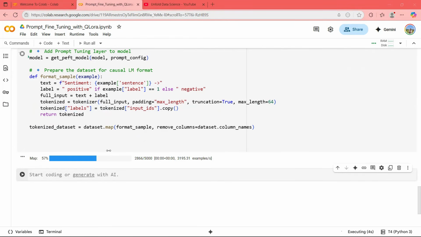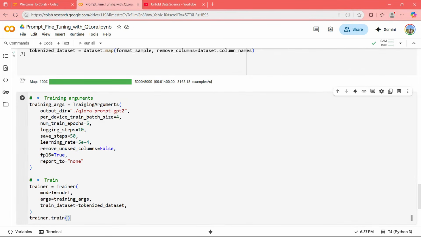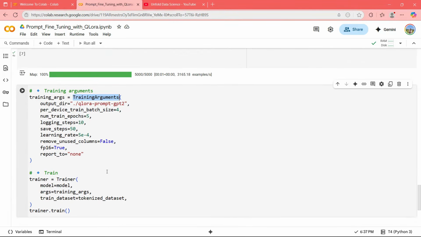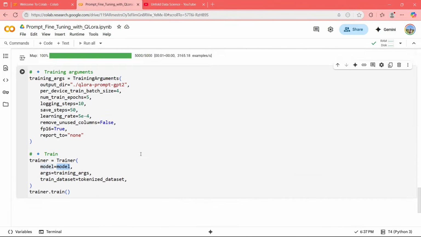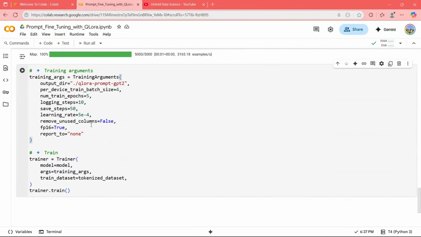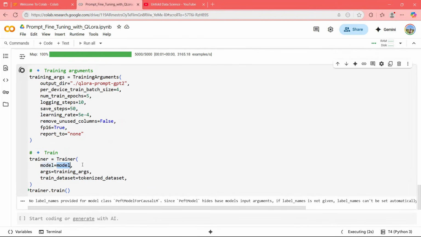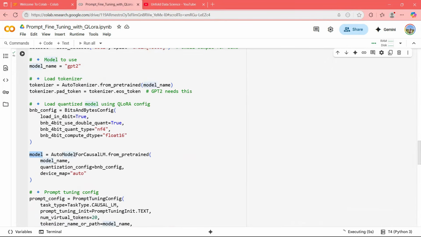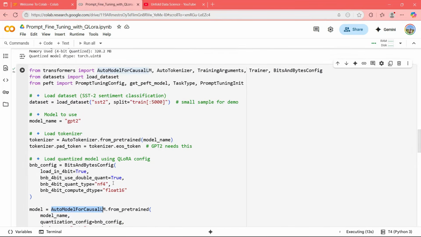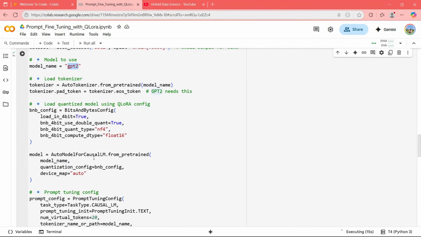And when you give both these things together, what will happen? You need to give both the configs. So if you see here, training arguments, and here model is equal to model. Let me run this, it will keep running in the background. This model will come from where? This model will come from here. Okay, AutoModelForCausalLM, BNB config, fine. AutoModelForCausalLM, model name, we are loading the GPT style model. We are loading it in BNB config mode, we are giving it the quantization mode.